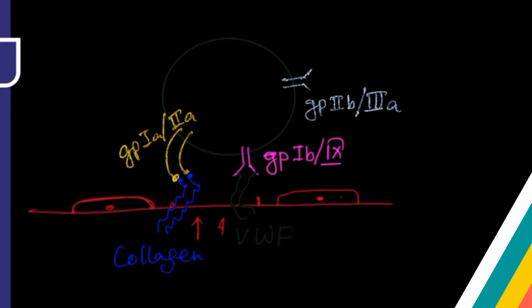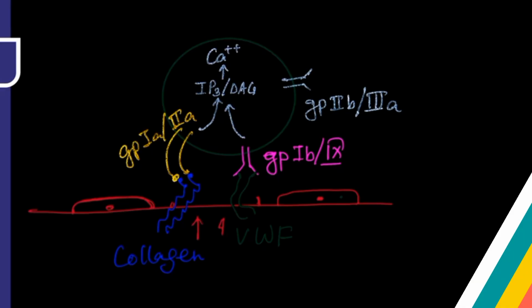Now, because of this interaction of platelet with the collagen and von Willebrand factor, certain intracellular signals will be produced. We know that when a hormone binds with its receptor on a cell, the second messenger system will be activated. In the same way, inside the platelet, there will be activation of a certain cascade system, due to which it will produce IP3-DAG second messengers, and that will lead to influx of a huge amount of calcium inside the platelet.